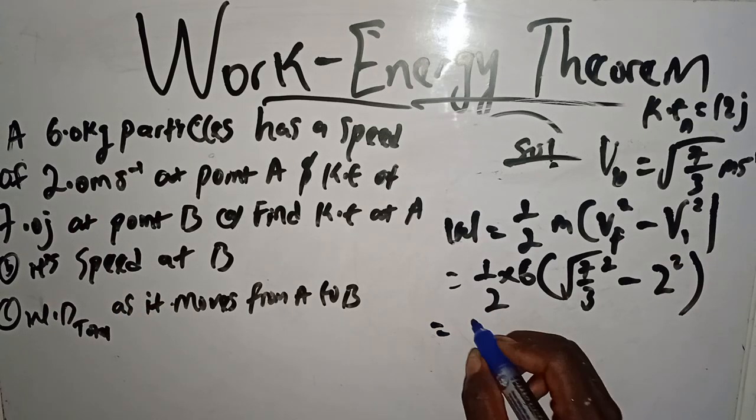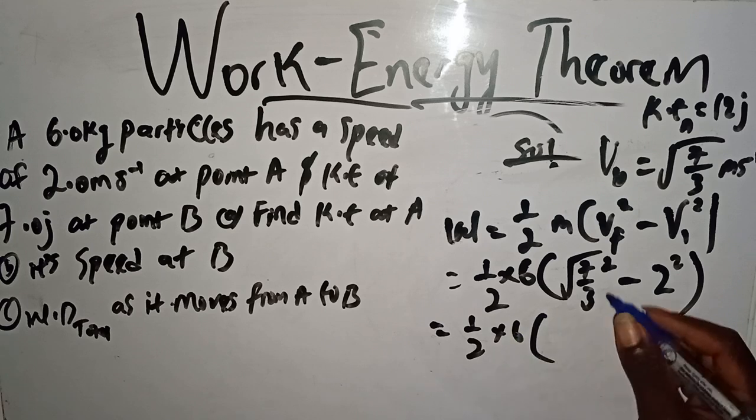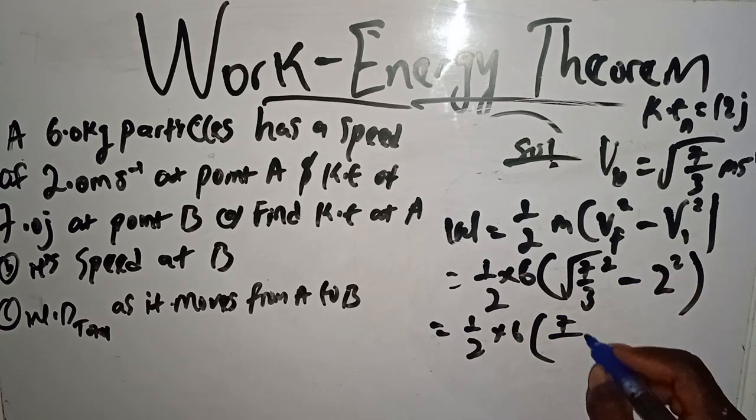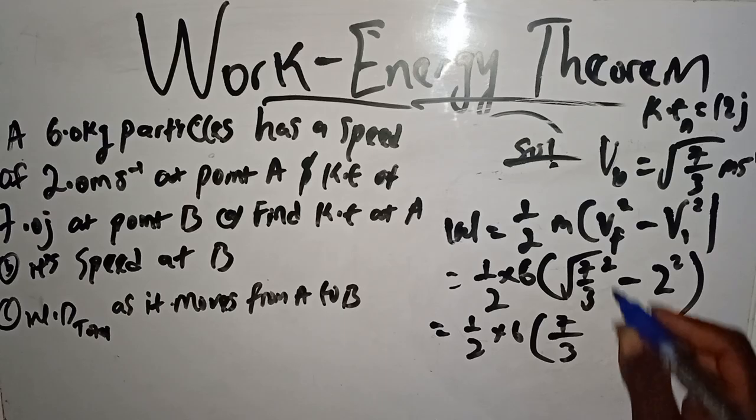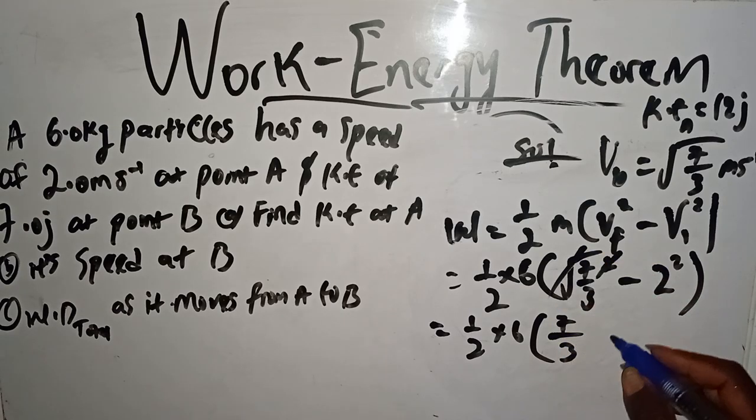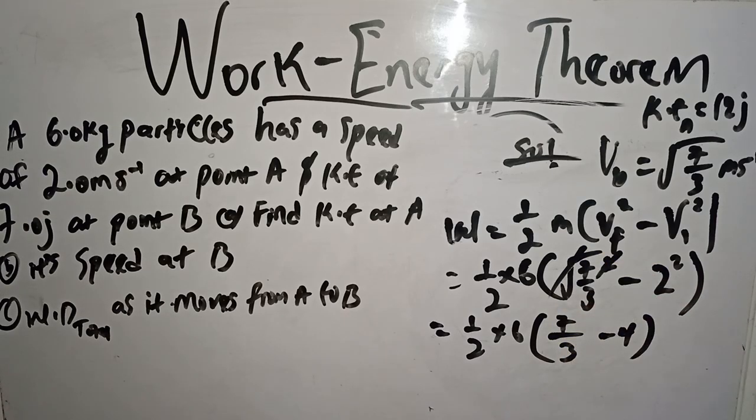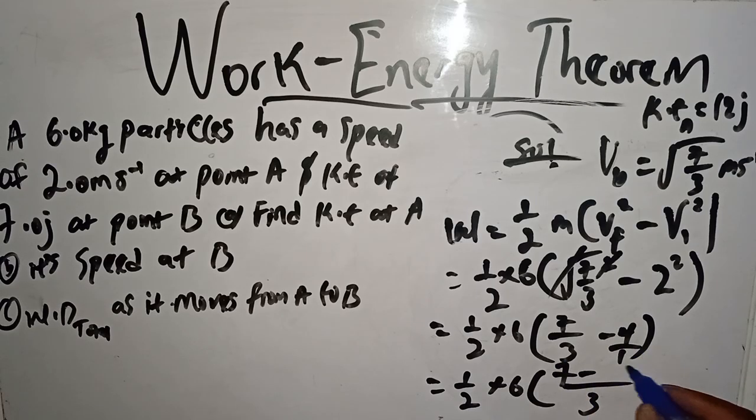So this gives us 1 over 2 times 6. This one will remain 7 over 3, because the square will cancel the root. So here we have minus 4. So this equals 1 over 2 times 6 into, the LCM here is 3, which gives us 7 minus 3 times 4, 12, over 3. Are we together?